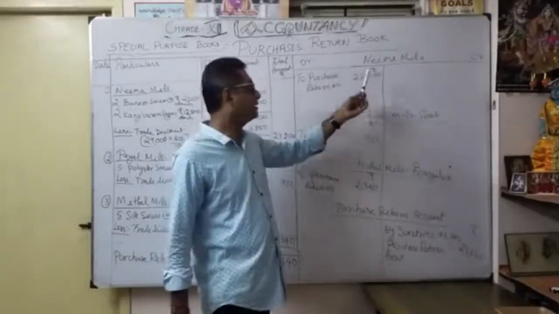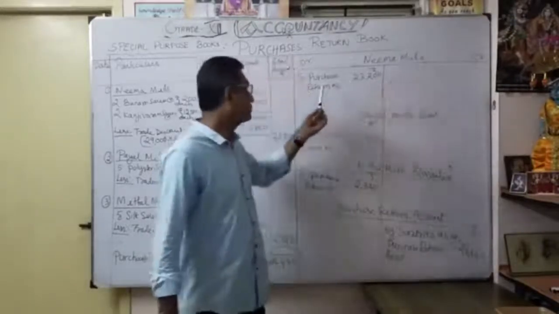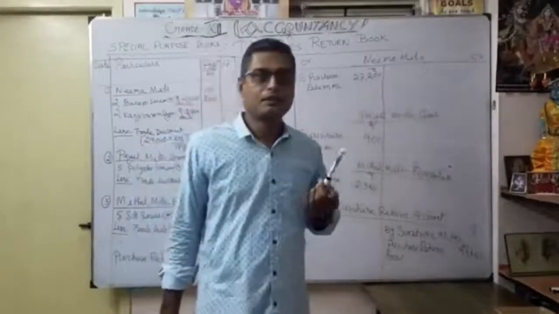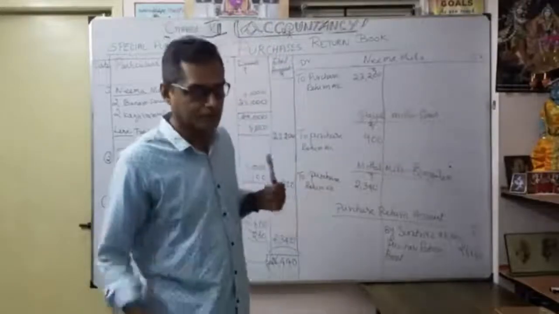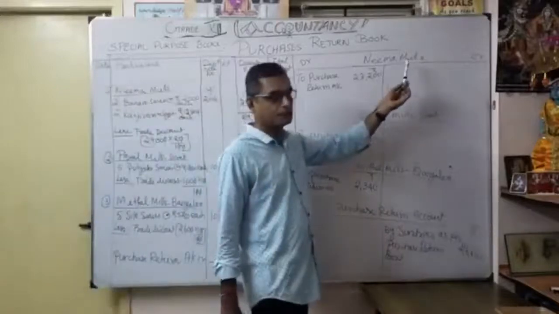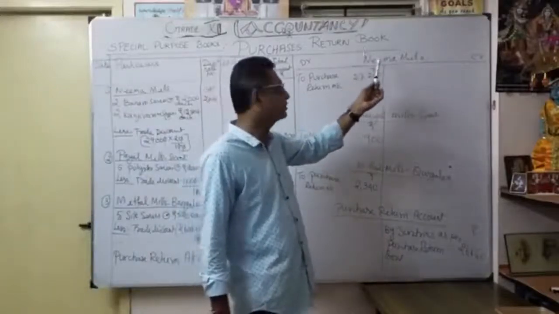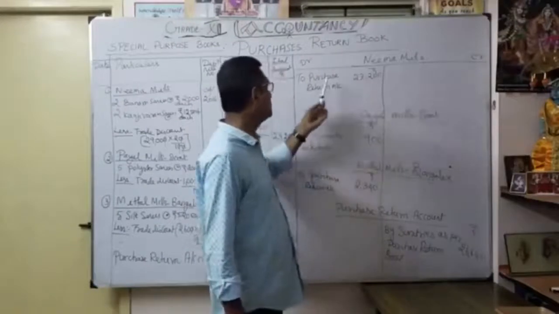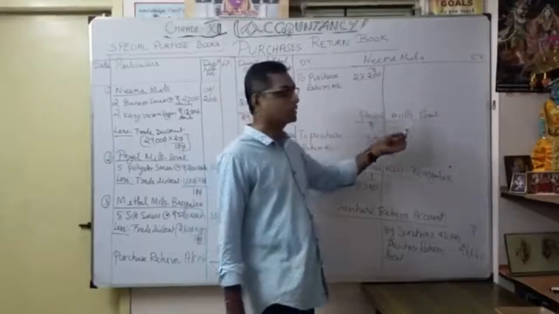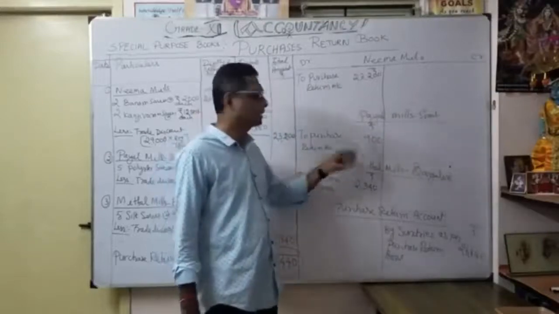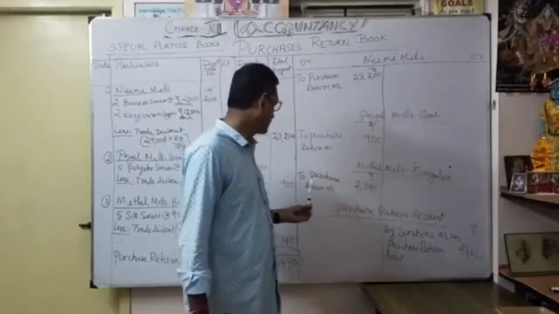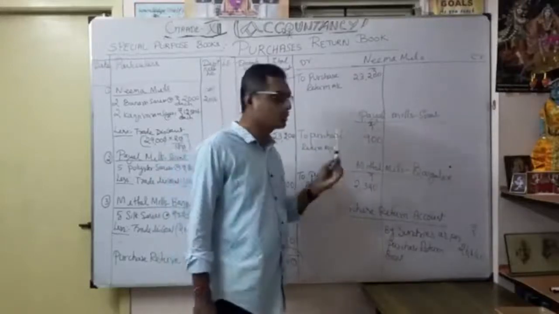See here the collective of all debit. Actually, what is the entry here? Nima Mills account debit to purchase return account. So you are debiting Nima Mills. He is a personal account. So debit the receiver. So the return goes back to the particular supplier. Here the supplier is Nima Mills. That's the journal entry, I now understood. Nima Mills account debit to purchase return account 23,200. Similarly, Payal Mills account debit to purchase return account 900. We return back to whom? Payal Mills. Similarly, Mittal Mills account debit to purchase return account 2,340.